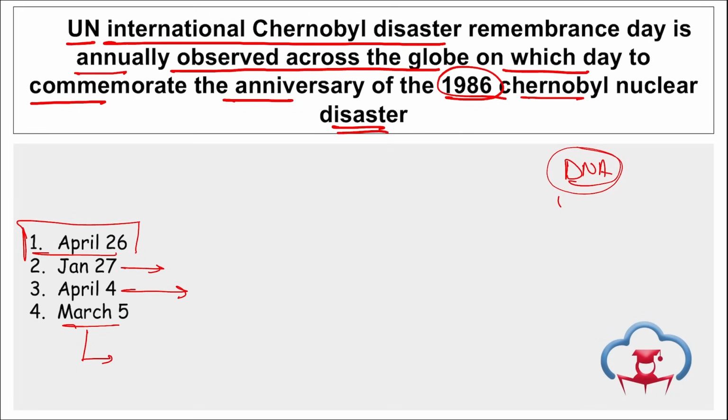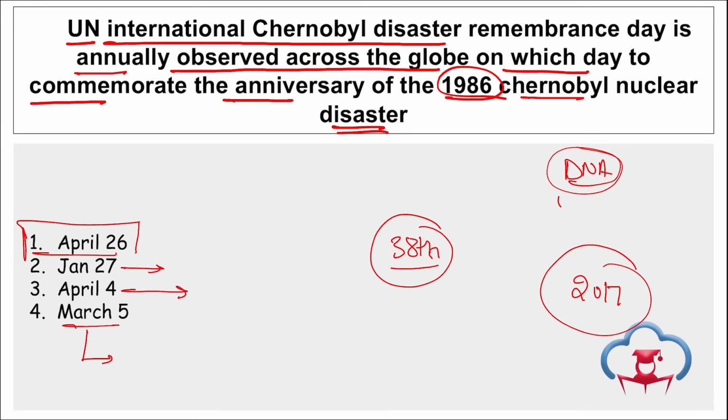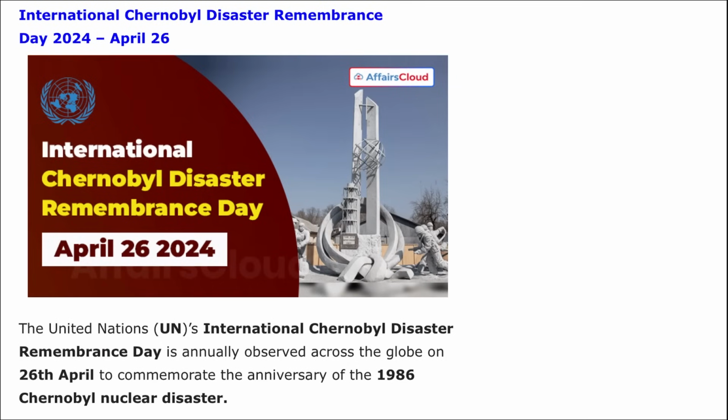Correct? And this year, 26th of April 2024, marks the 38th anniversary of the Chernobyl nuclear disaster that took place on 26th of April 1986. Correct, and the first ever International Chernobyl Disaster Remembrance Day was observed on 26th of April 2017. Here you can see International Chernobyl Disaster Remembrance Day on 26th of April.